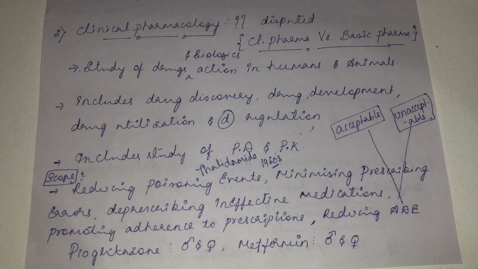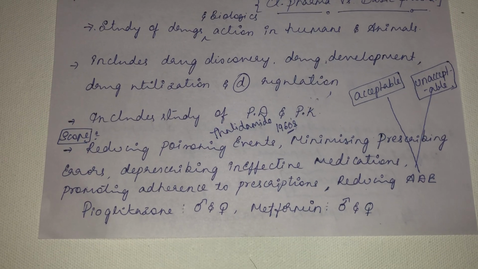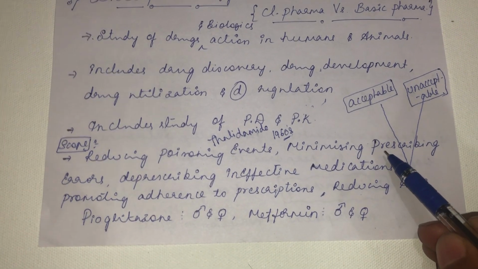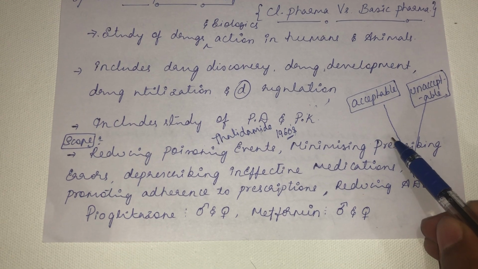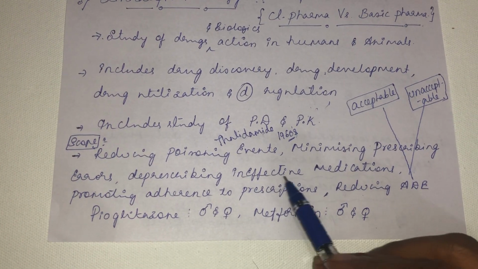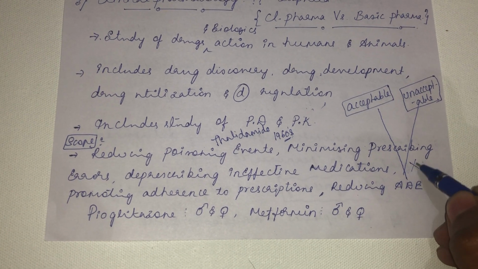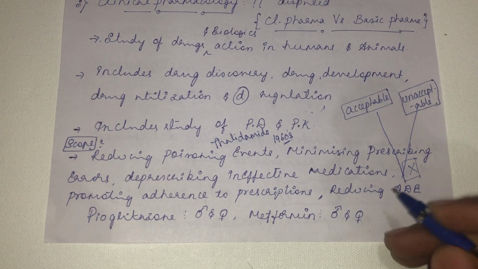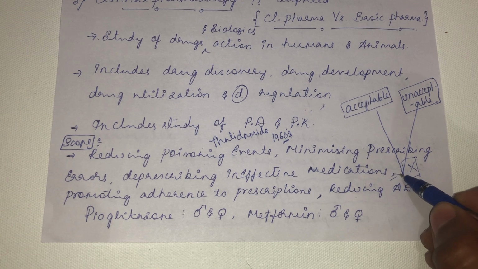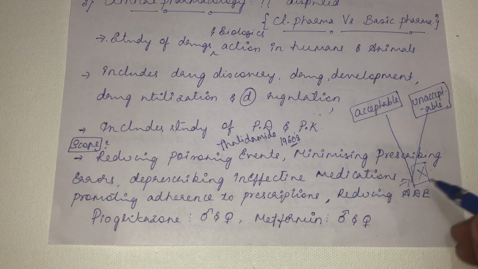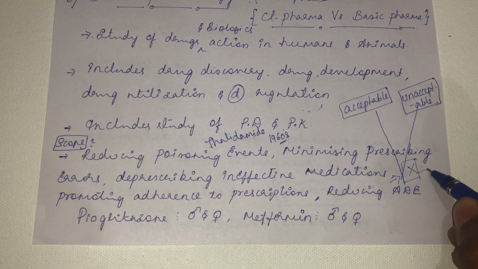If a physician makes any error while prescribing, that might lead to a severe adverse effect on a patient. So, minimizing the prescribing errors. Then deprescribing ineffective medication. See, for example, some drug X. Many physicians are prescribing this drug X, and a clinical pharmacologist found out that drug X is not useful.